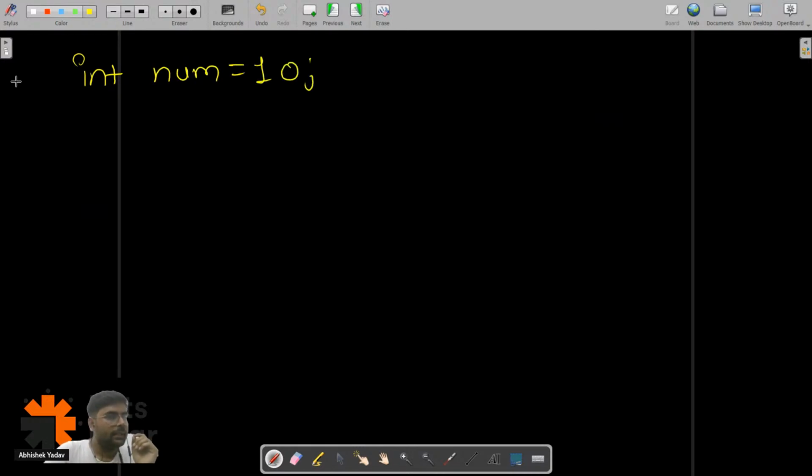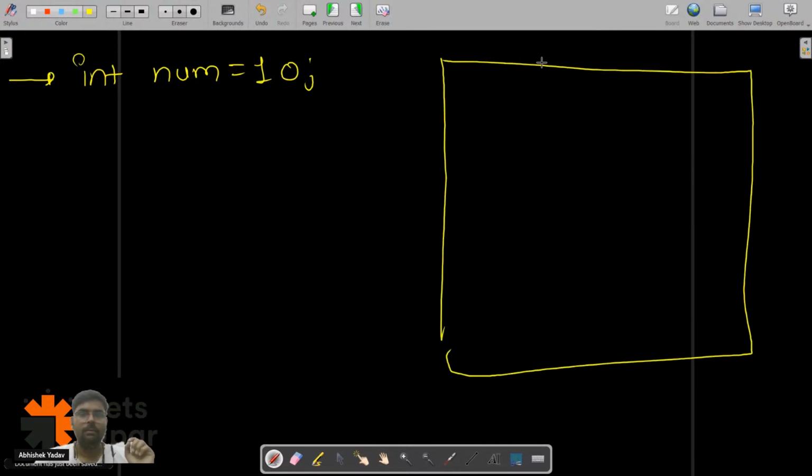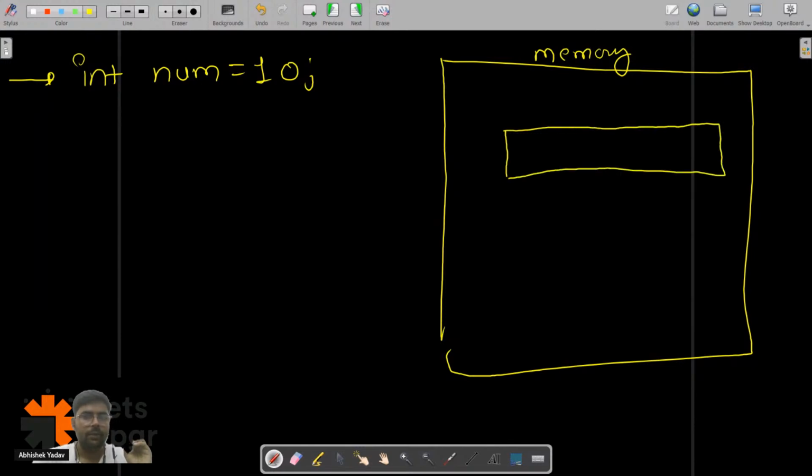The moment this line gets executed, what will happen? You have a memory in your computer. In that memory, 4 byte will get allocated to this variable num. So we have a container of 4 byte, like this.